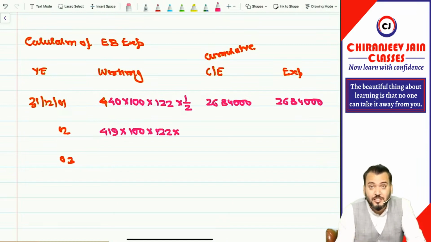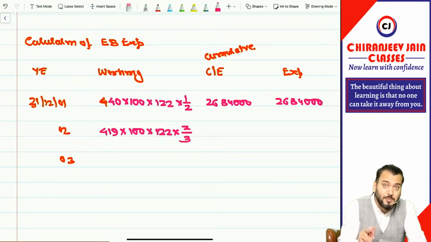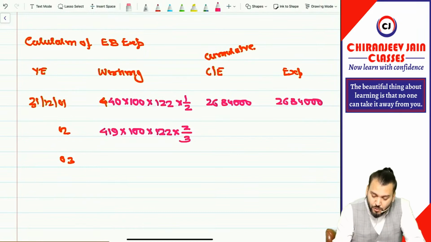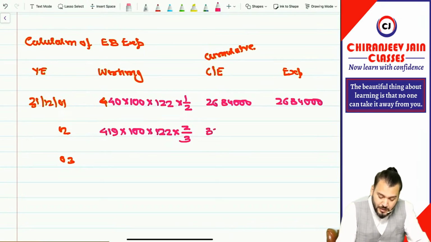And now the estimated vesting period for second year is 3 years, so we will do 2 by 3. We are now calculating the cumulative expense of 2 years. So now what is the calculation? 419 into 100 into 122 into 2 divided by 3. How much is it coming? It is coming 34 lakh